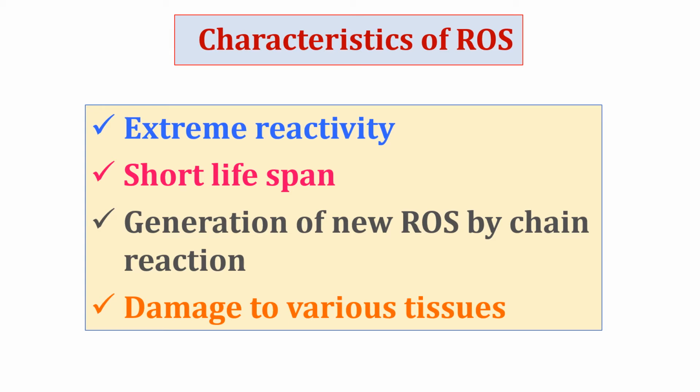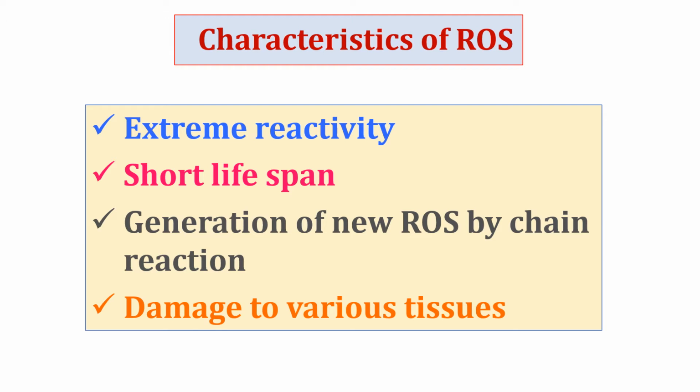Now, what are the characteristics of free radicals, which can be either reactive oxygen species or reactive nitrogen species? They all are extremely reactive, means they can react with another molecule and can convert it into free radical. Next property is they have short lifespan.